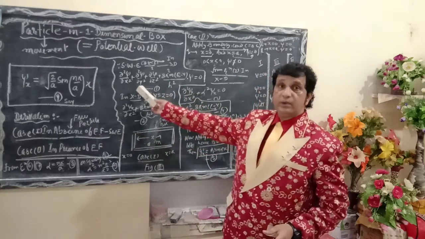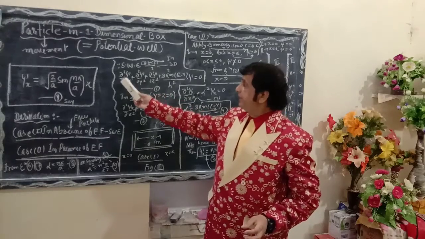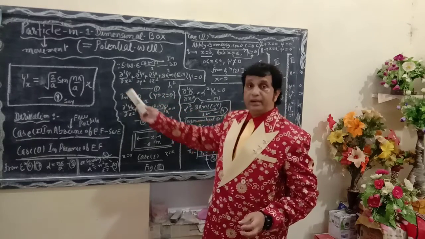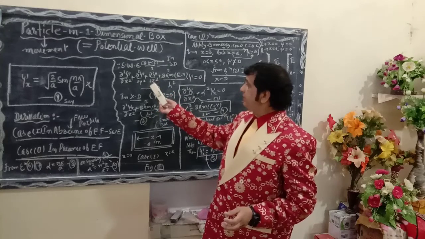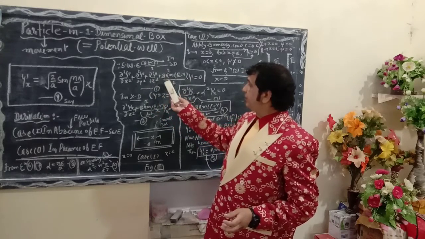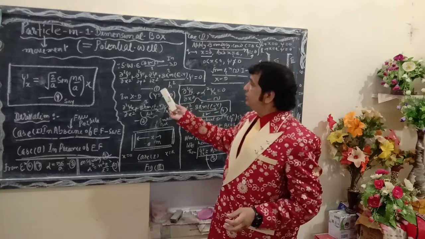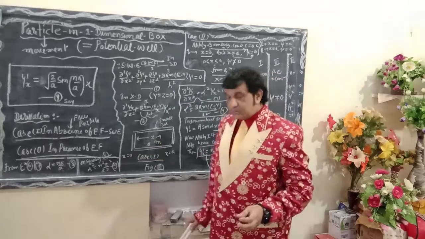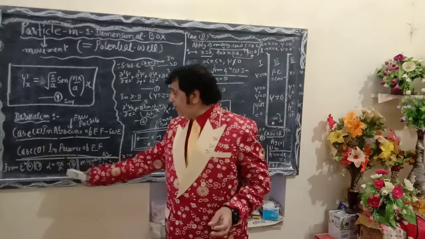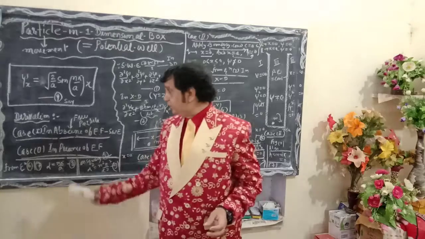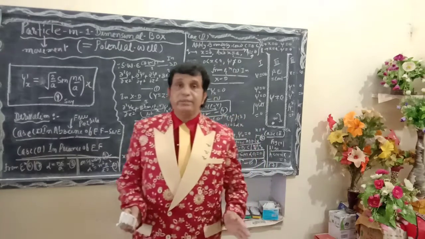For case first, the Schrodinger wave equation is expressed as: delta square psi upon delta x square plus delta square psi upon delta y square plus delta square psi upon delta z square plus 8 pi square m upon h square into (E minus V) psi is equal to 0. First case we are going to derive here. Now we will derive case second, that is in the presence of an electric field, the modification of the Schrodinger wave equation, tomorrow.